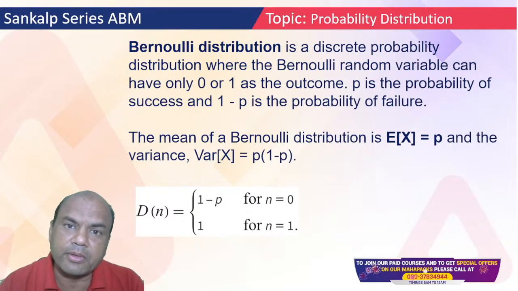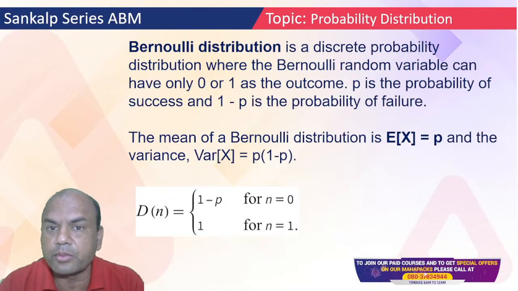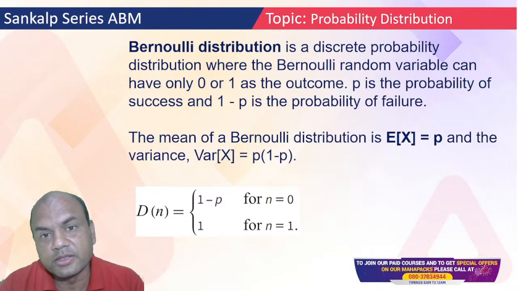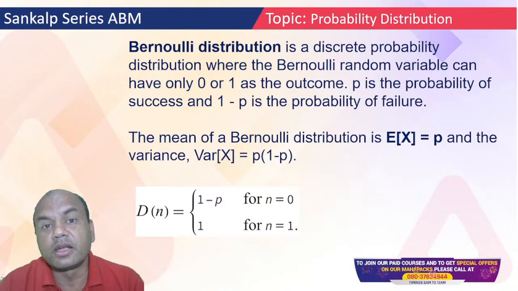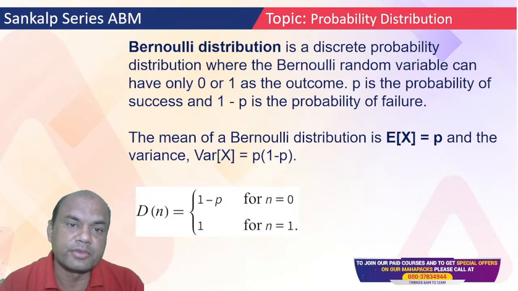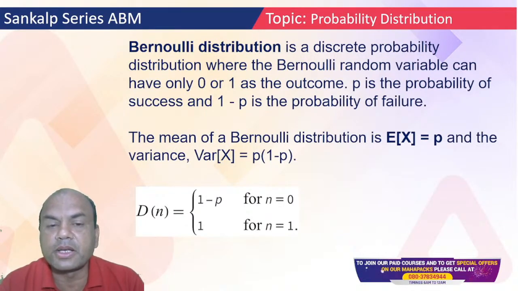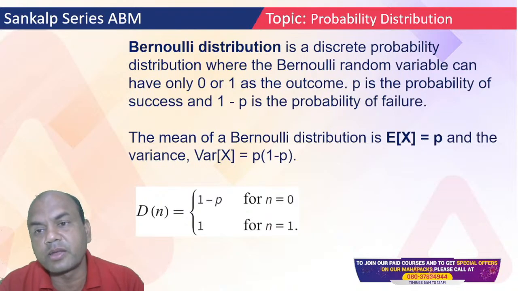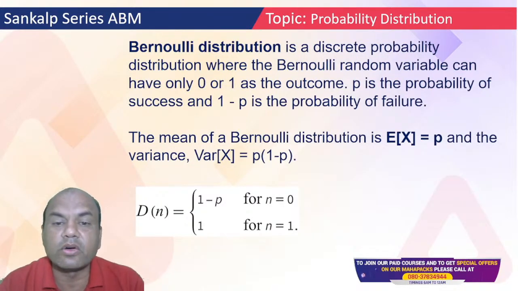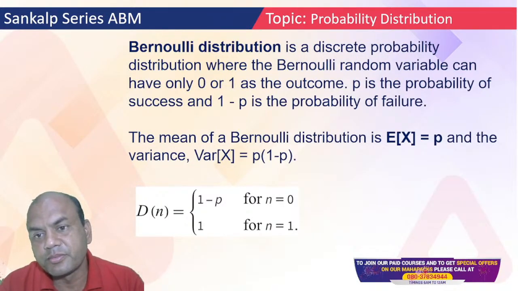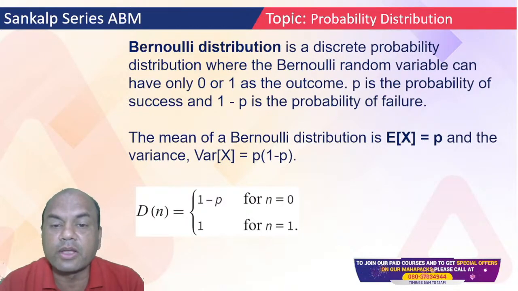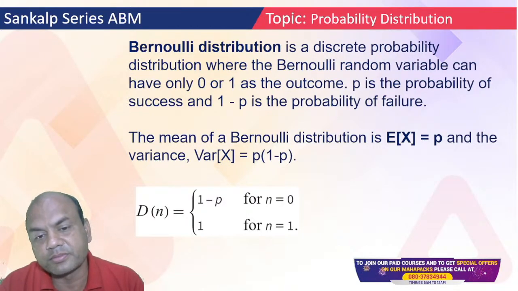And in this probability distribution, you have three types of probabilities. One is Bernoulli, second is binomial, and third one is Poisson. Okay. So we'll study one by one now. Bernoulli distribution is a discrete probability distribution where Bernoulli random variable can have either 0 or 1 as the outcome. P is the probability of success and 1 minus P is the probability of failure.